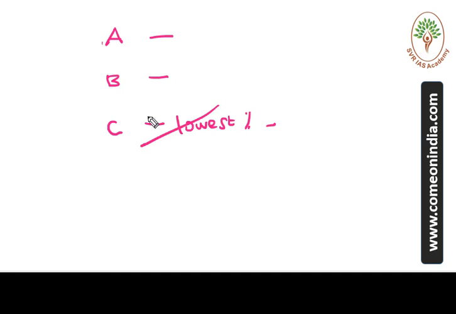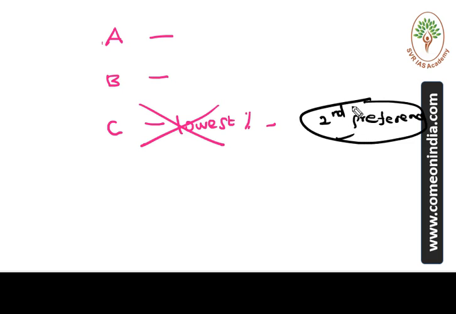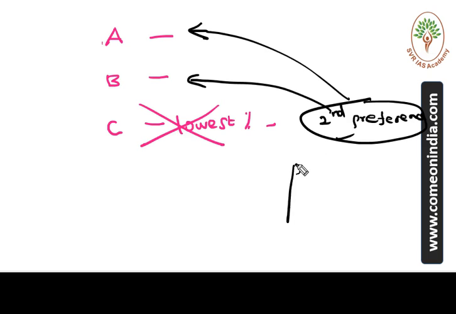Now candidate C secured the lowest votes, so his candidature will be eliminated, and the votes he got as first preference will be distributed between A and B based on their second preferences. Based on that, the winner will be declared. This is for 3 candidates.